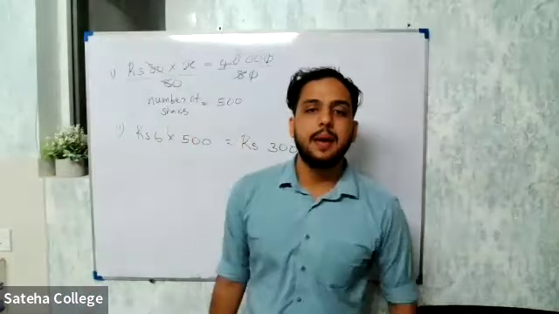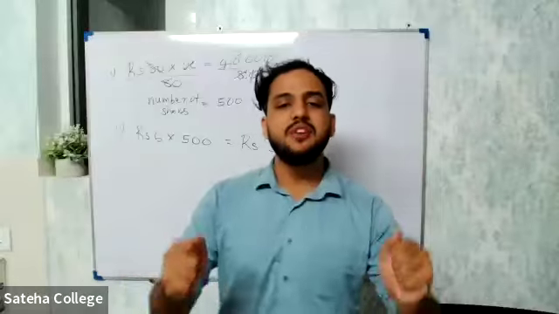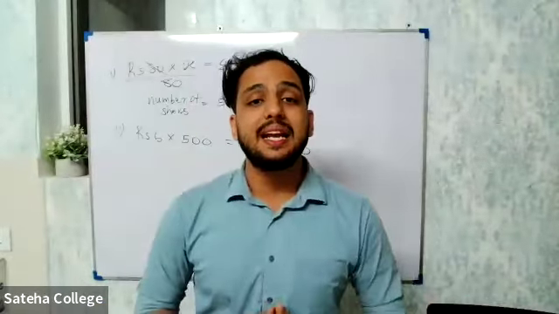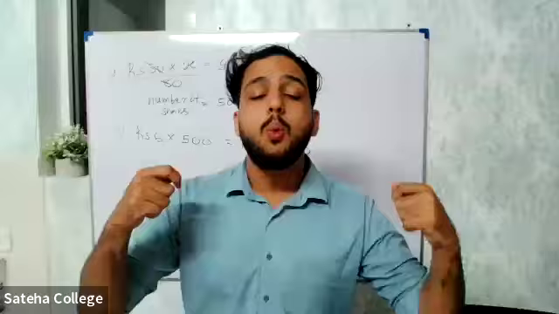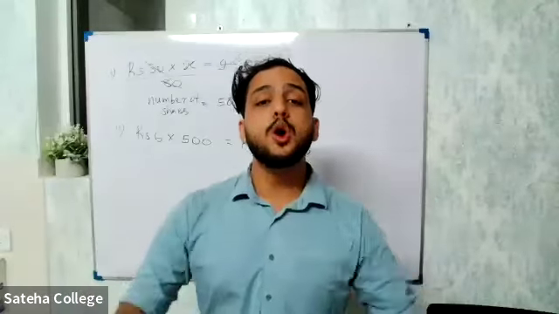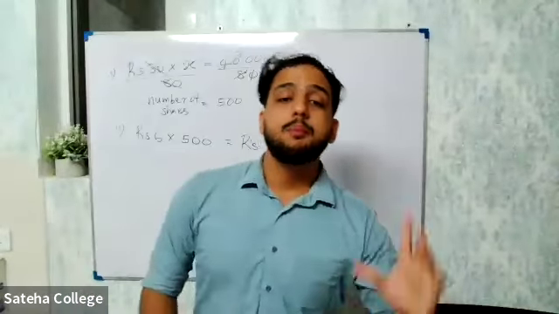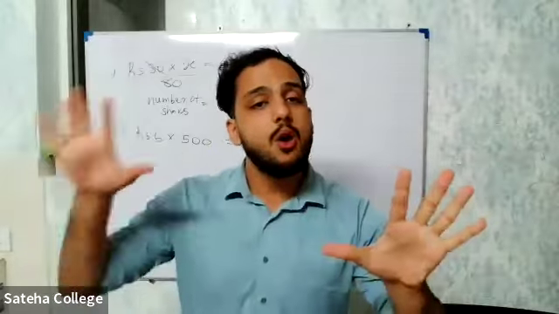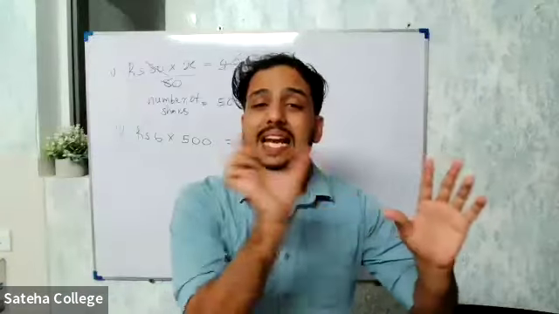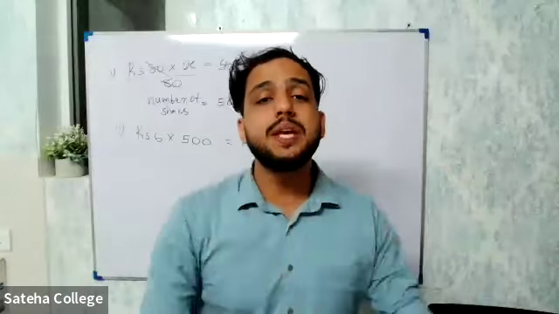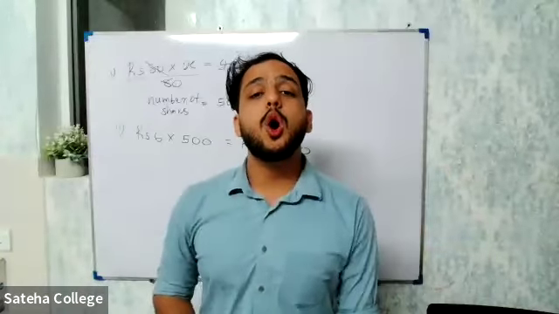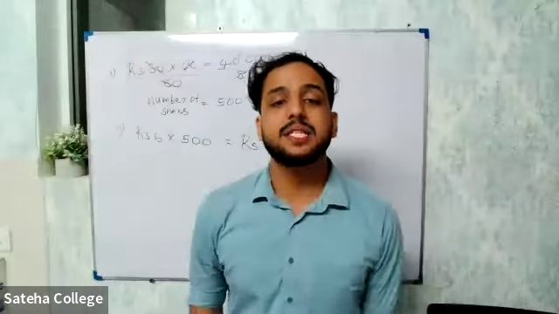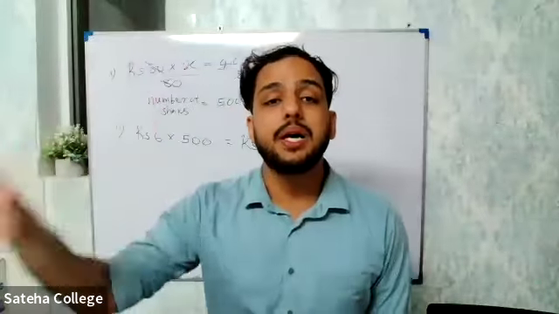I'll tell you what the word capital means. Capital means you invest something in the business. The investing amount is called capital. Capital gain means whatever you get more than the invested amount. Before, he invested 50 rupees for one apple. Now he's getting 60 rupees. That extra amount, 10 rupees for one apple, is called capital gain per share. Let's say the apple is a share. So capital gain per share.